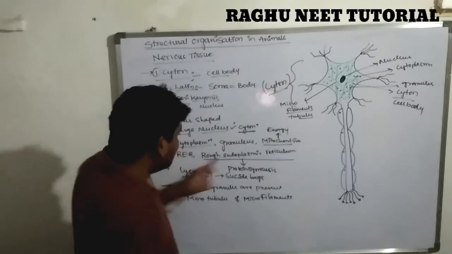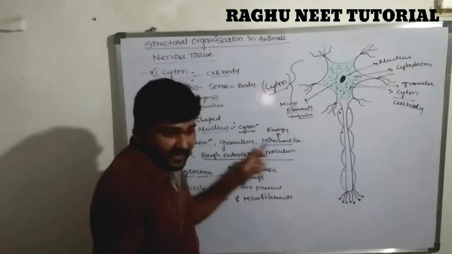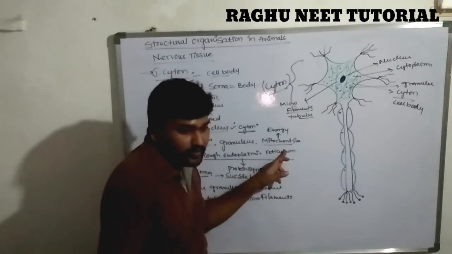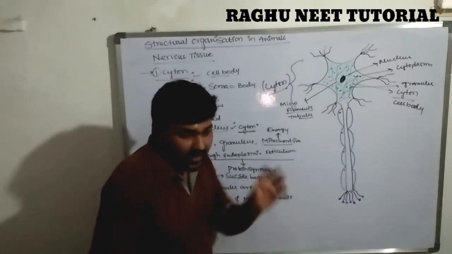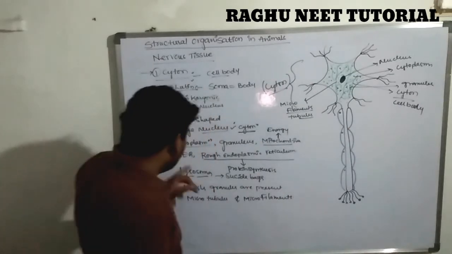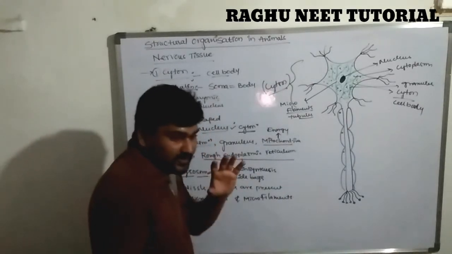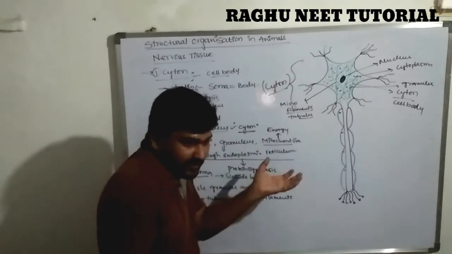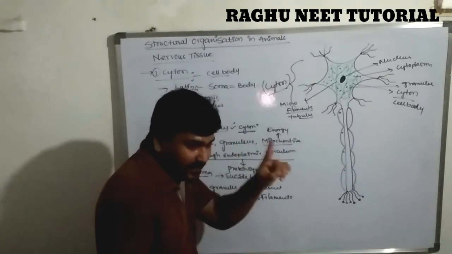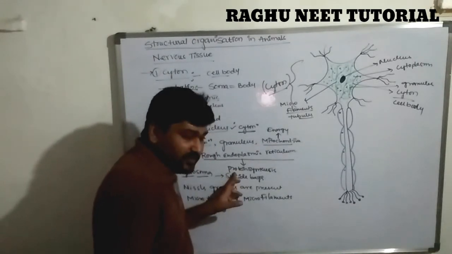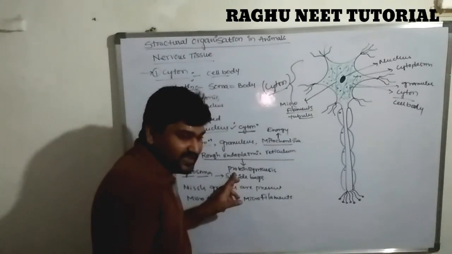The cytoplasm contains granules along with mitochondria, which produce energy and are commonly known as the powerhouse of the cell. Smooth endoplasmic reticulum is absent; only rough endoplasmic reticulum is present, and it is essential for protein synthesis. Synthesis means formation.